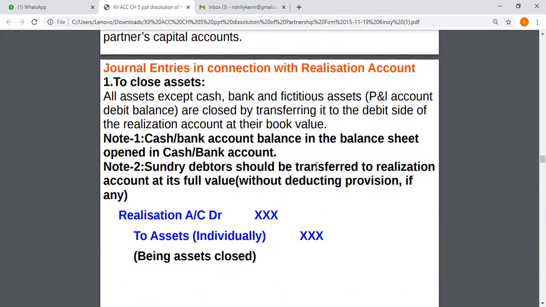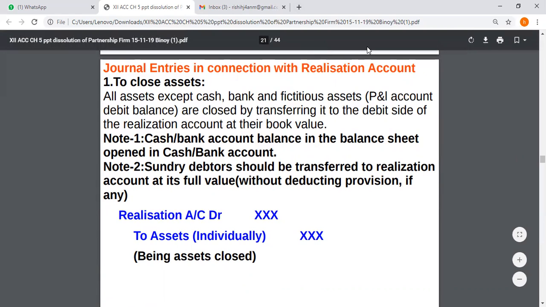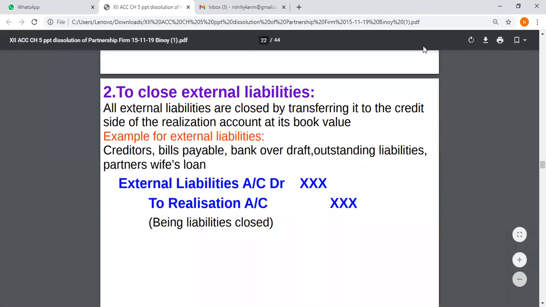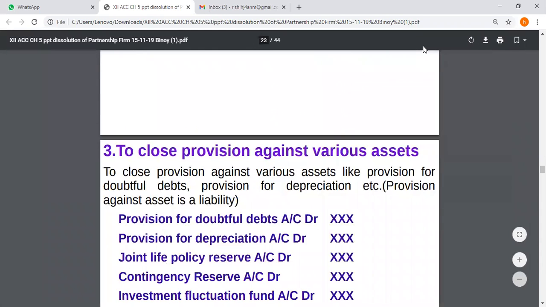Following are the other journal entries. First of all, transferring the assets to the debit side of realization account: realization account debited to assets. Next is when the external liabilities accounts are closed and transferred to realization account. The journal entry is liabilities account debited to realization account.